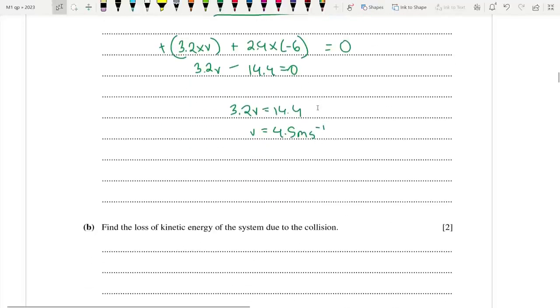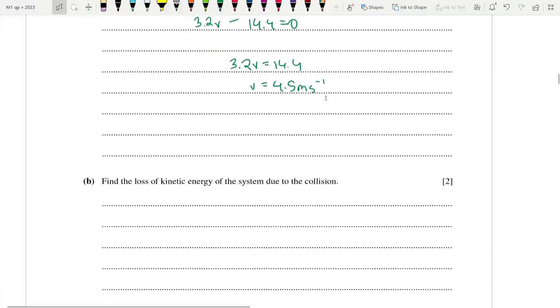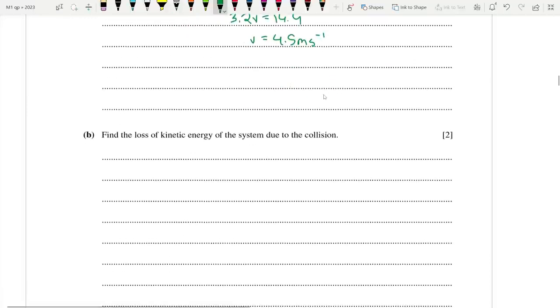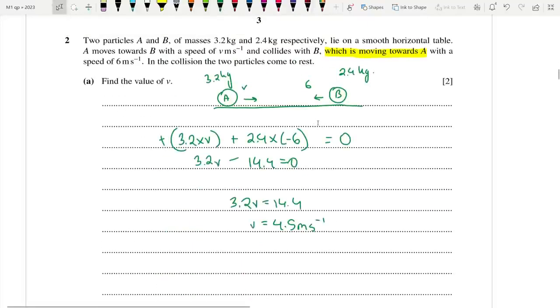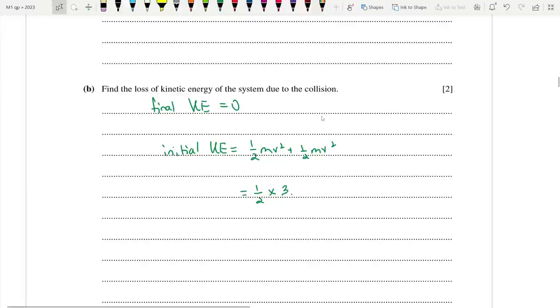Now what? Find the loss in kinetic energy of the system due to the collision. The final KE is in fact 0. So let's find out the initial KE, which is essentially half mv square plus half mv square. So we end up with half into 3.2 times 4.5 square plus half into 2.4 times 6 square.